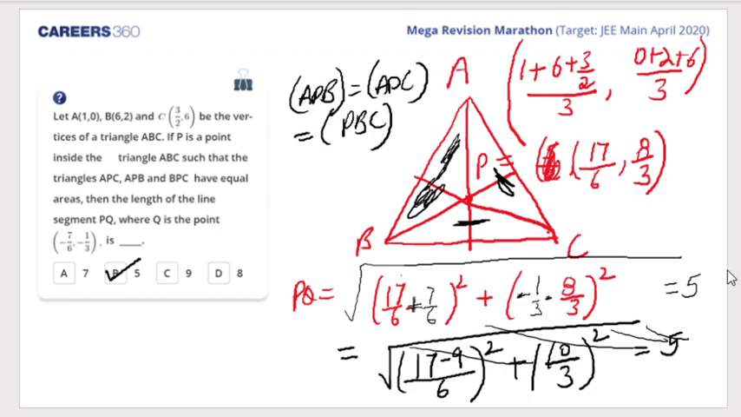Can't understand why C is taken. Yes, I did a mistake, sorry. Sir, Q coordinate is wrong. Okay, now I did the correction. That's fine. So we'll get 5. B is the answer. I mistakenly wrote C, sons and daughters. I mistakenly wrote it.